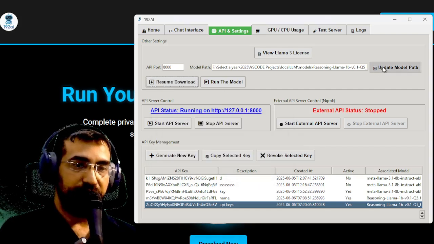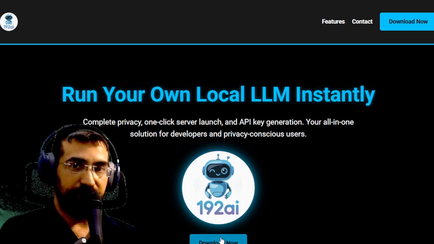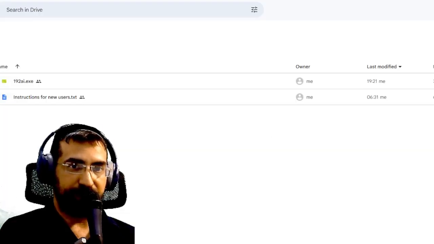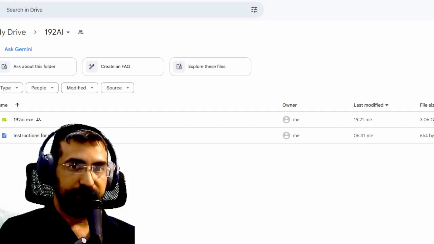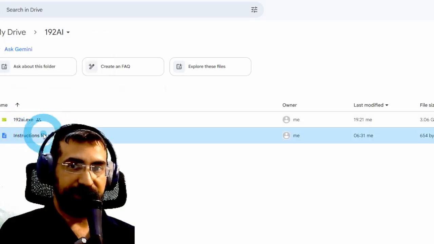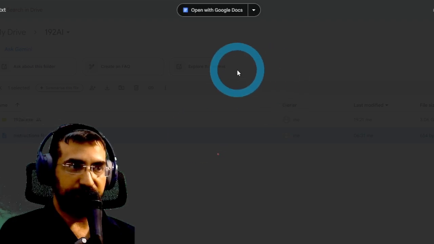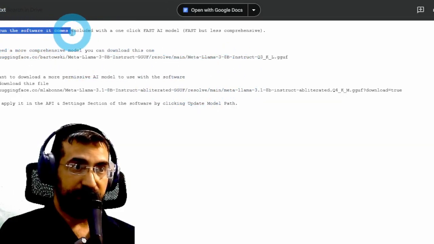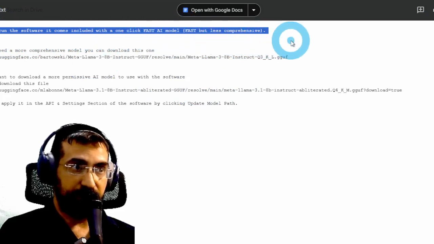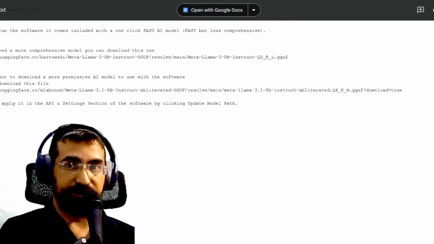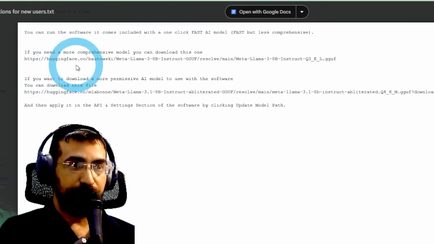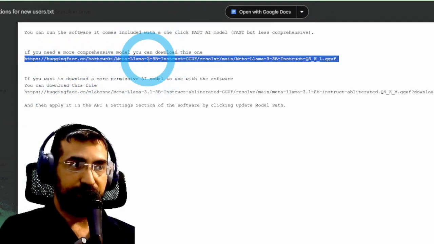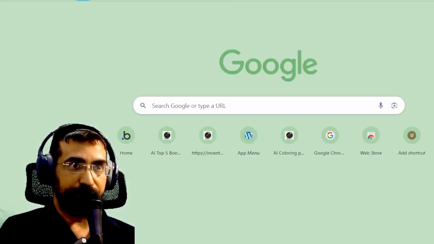However, when you first click the download button here on our website, which is the website where you actually can get this software, you will be able to see these instructions over here. Now, in the instructions, we have 3 optional models. You can run the software. It comes included with a one-click fast AI model, fast but less comprehensive. However, if you want something more comprehensive, you can download this model just by pasting it into your browser.